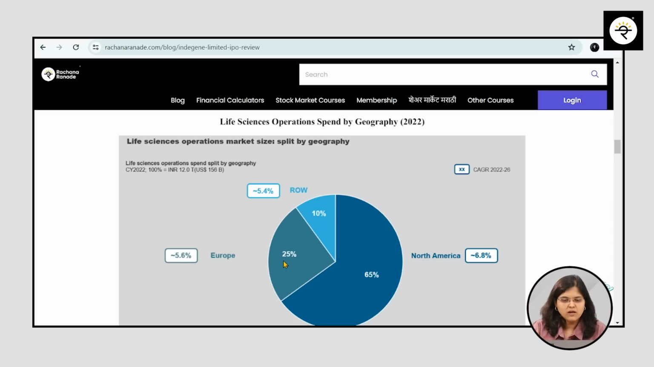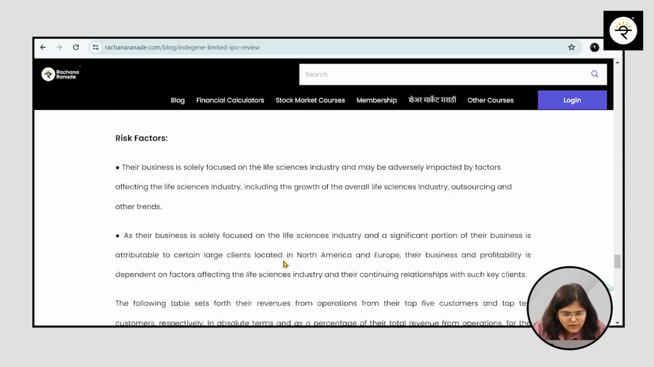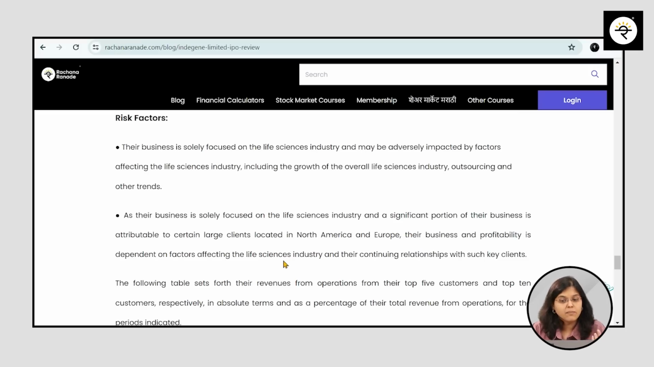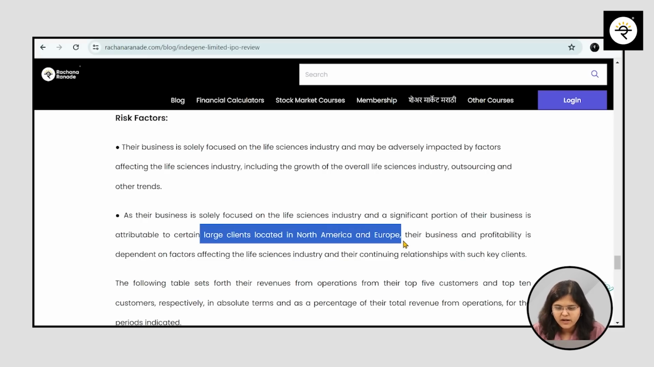Now you tell me logically, if the majority of the spend is happening in these two areas, obviously companies also want to generate revenue from these areas only. So it is but logical, right? Now if I take you to the risks mentioned in the RHP of the company, they also mention the same thing. The problem is that certain large clients are located in North America and Europe, but you already know the reason for that.